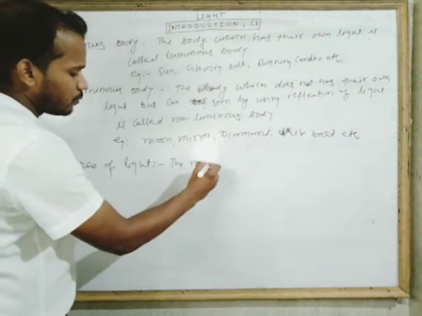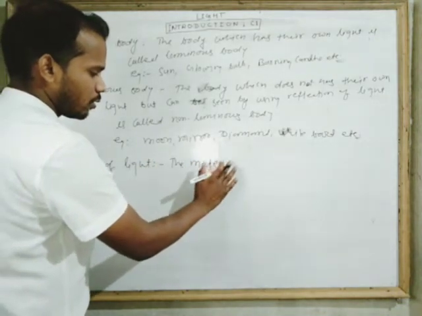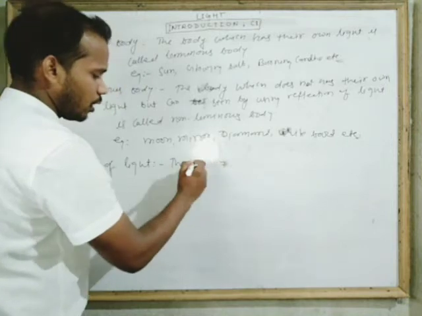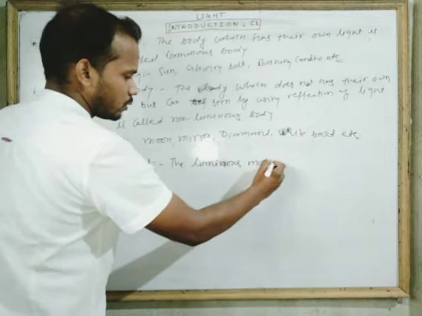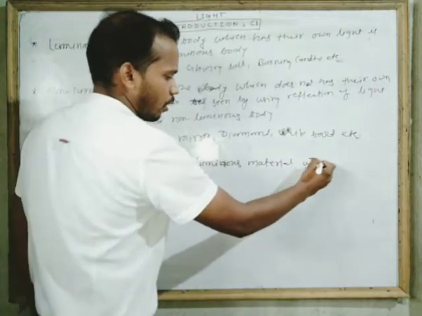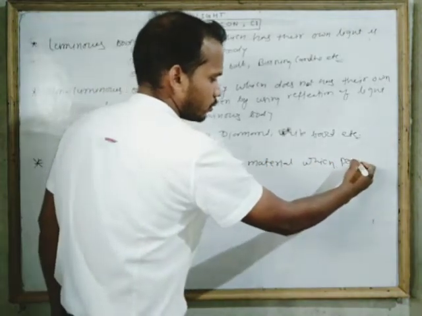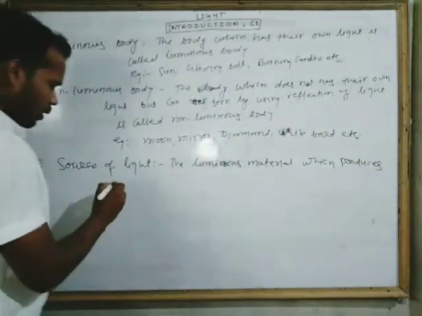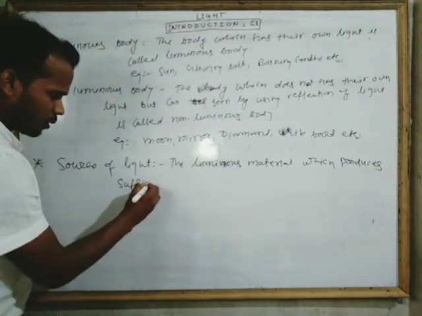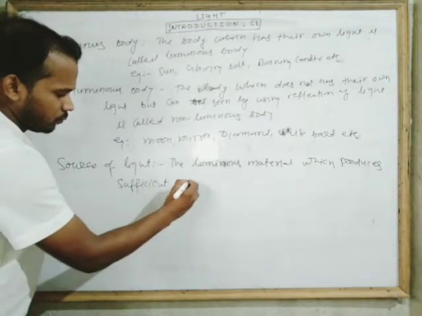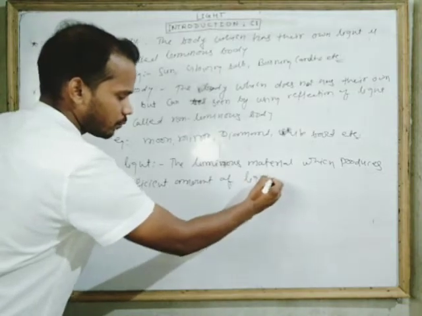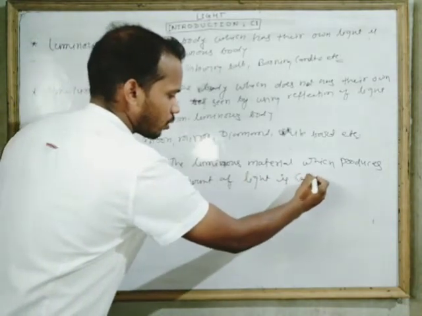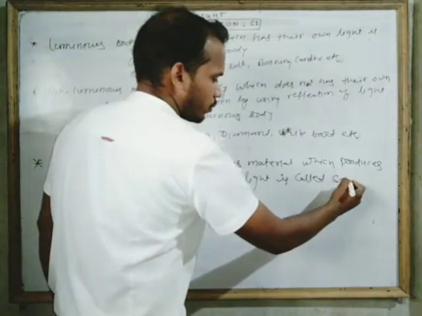The material, or we can say the luminous material, which produces a sufficient amount of light is called a source of light.